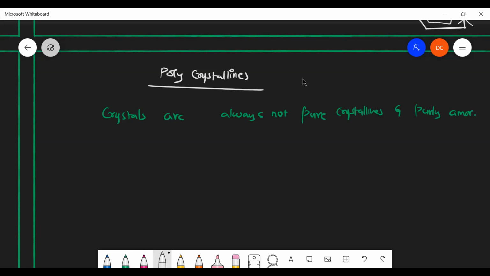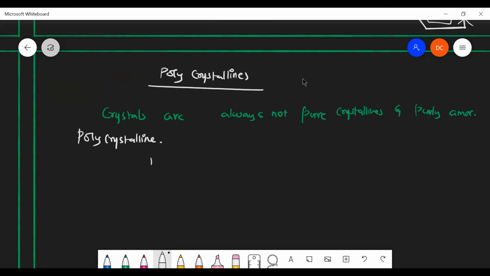Then how will it be, sir? It will be in the form of polycrystalline. So polycrystalline means what? They are existing between the pure crystalline and amorphous.